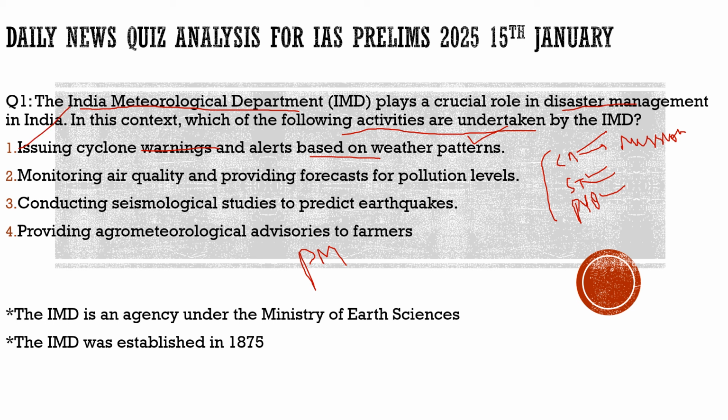Second, monitoring air quality and providing forecasts for pollution levels, 100% correct. This is one of the functions of the IMD. Third, conducting seismological studies to predict earthquakes. We have not achieved it yet. It is not a function of IMD, but as Narendra Modi addressed, we need to develop an earthquake warning system, and yet we don't have this. So the third statement is incorrect.